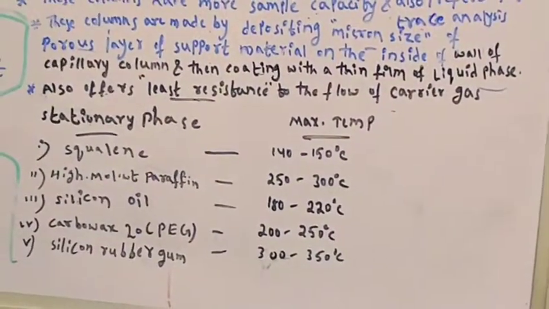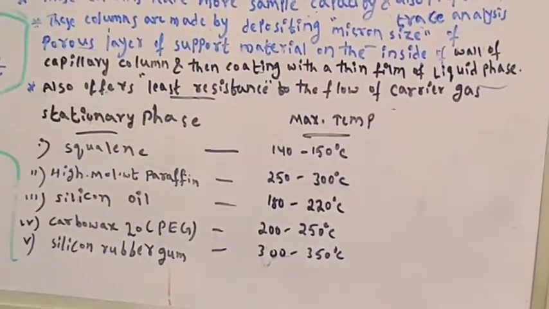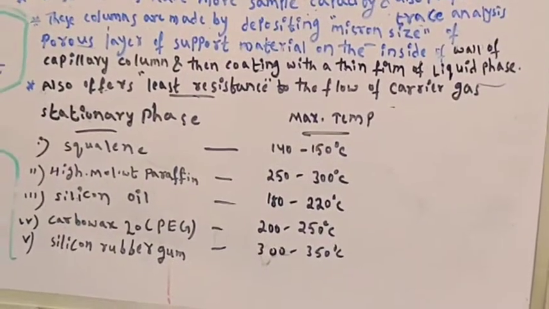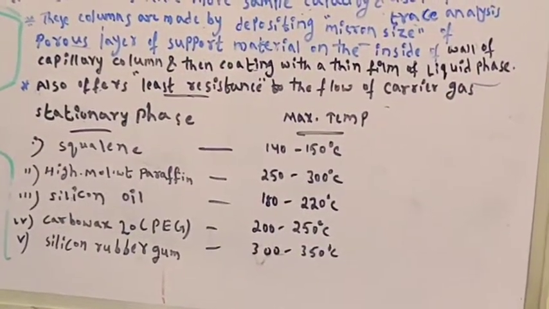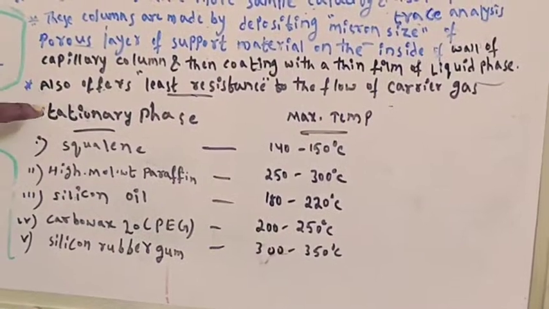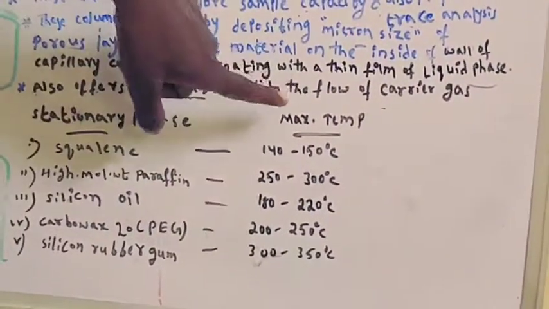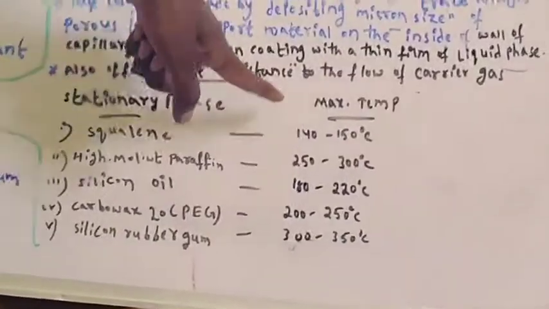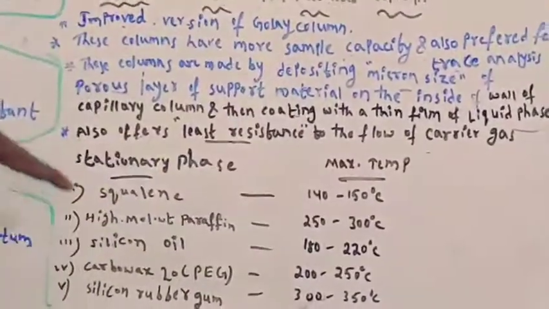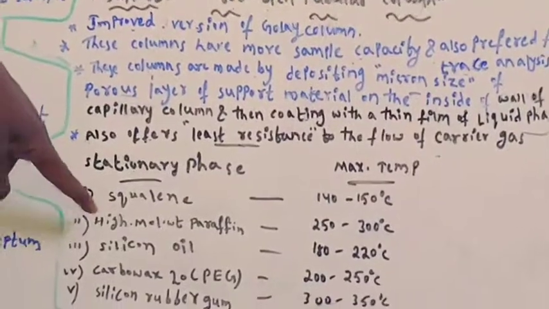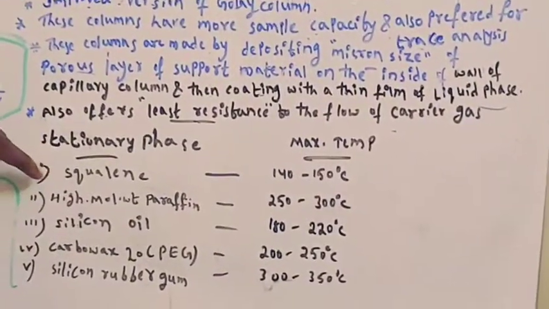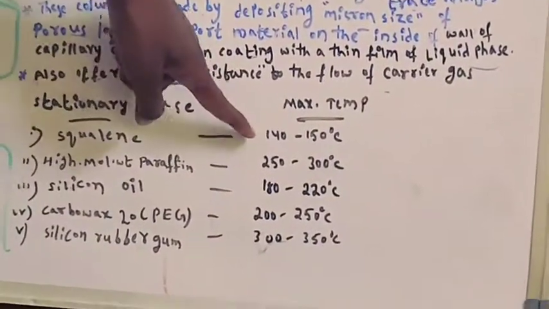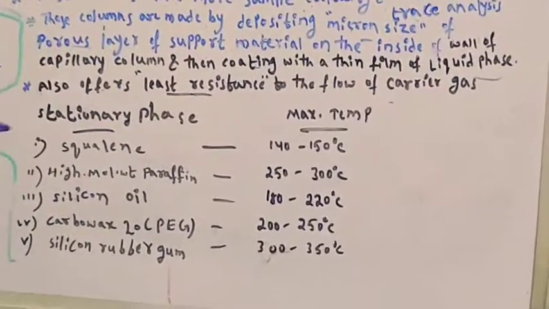Open tubular column and supported coated open tubular columns are most widely used columns. And as I have given, some of the stationary phase examples and the maximum temperature. First one, squalene, stable up to 140 to 150 degrees centigrade. Second, high molecular weight paraffin, stable up to 250 to 300 degrees centigrade.